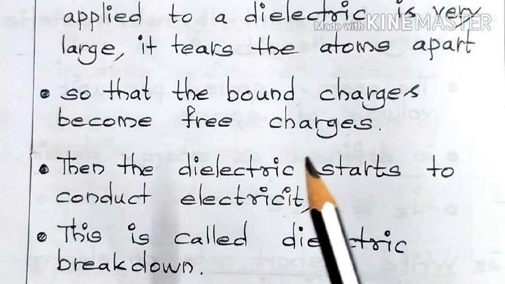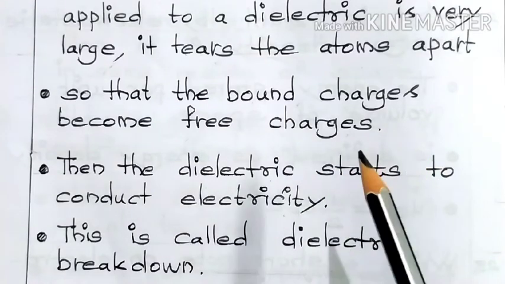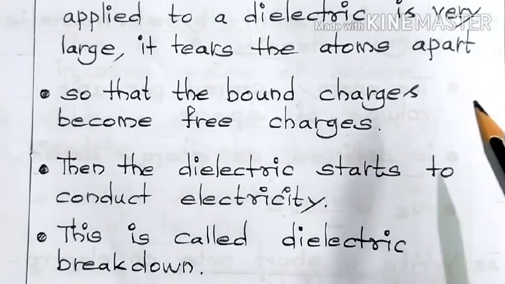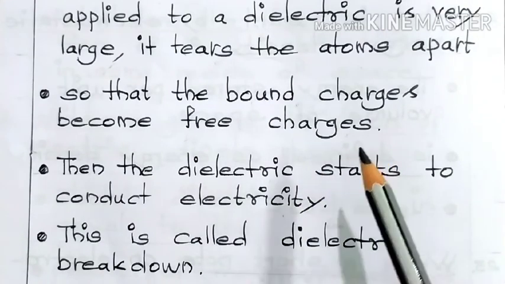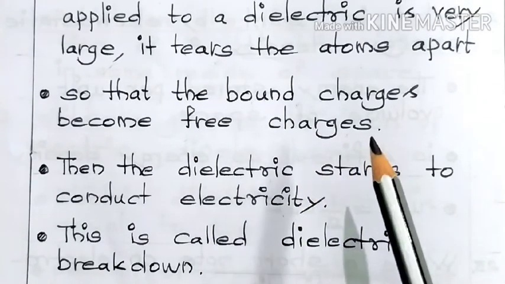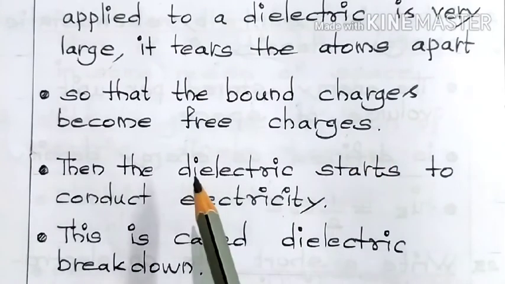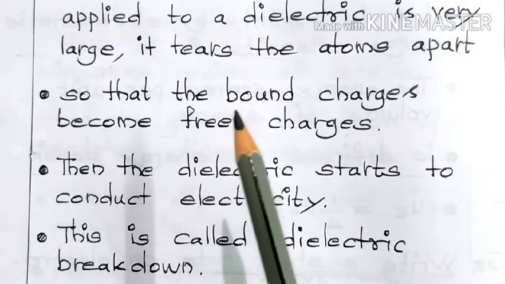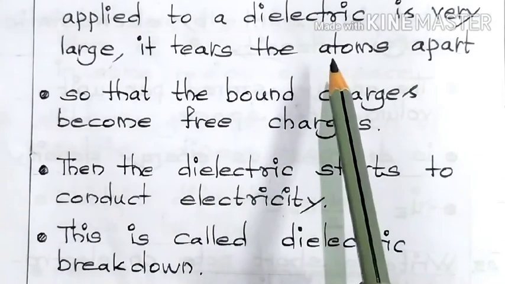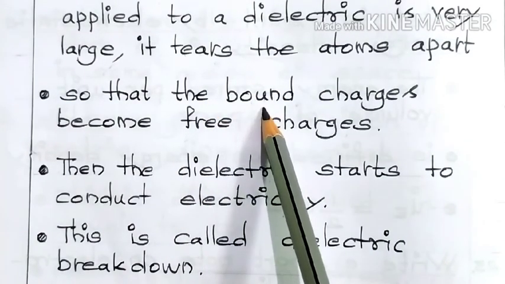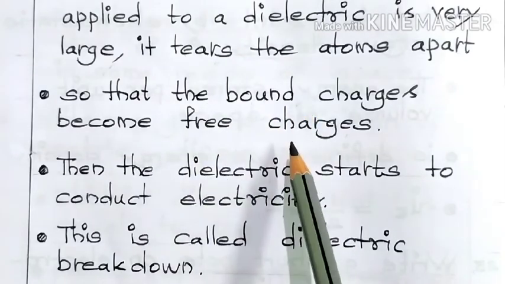Generally, a conductor conducts electricity. Why? Due to the presence of free electrons. Insulators don't conduct electricity because the free electrons are very less in number. But here, due to the external electric field, what happens? It tears the atoms apart, so the bound electrons become free electrons.